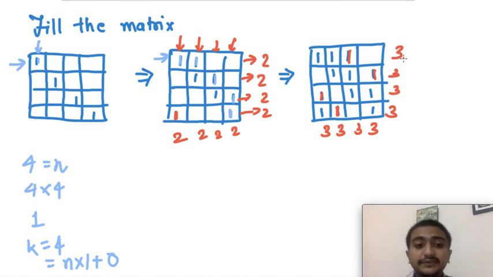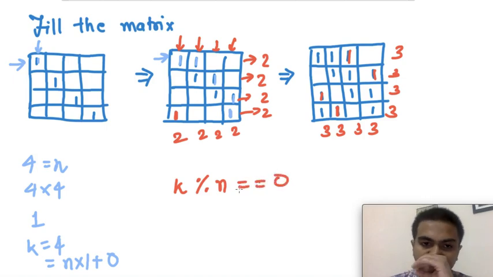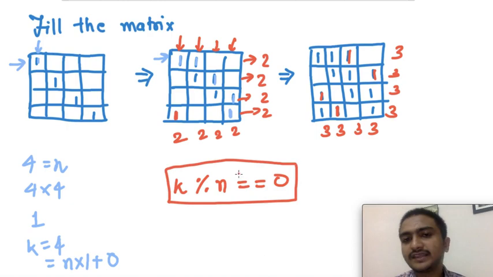So now this is very easy, but you will say, okay, this is only the case when I have to fill an even number of ones, right? Or when k is divisible by n, so this condition holds, k mod n equal to 0, right?